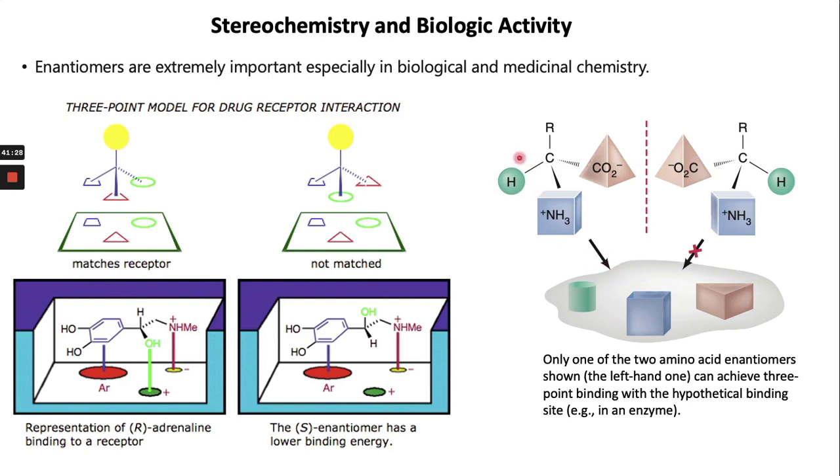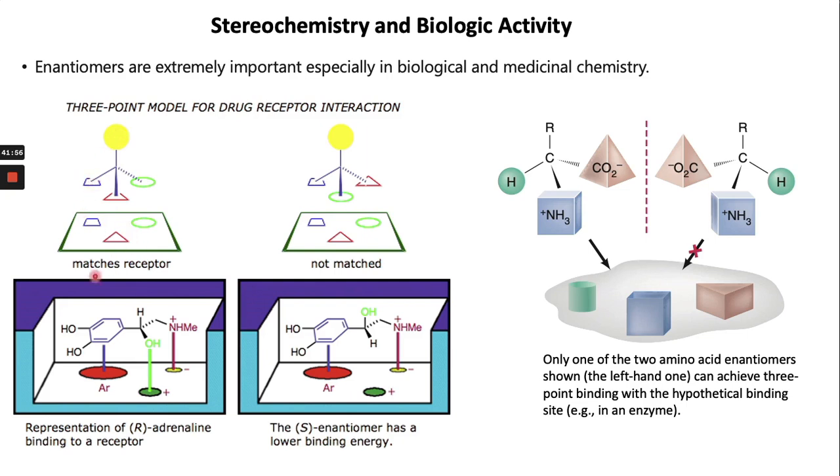Now we come to the second part of this lecture: stereochemistry and biological activity. The enantiomers are extremely important, essential in biological and medicinal chemistry. As you can see, in the 3-point model of drug-receptor interaction, this molecule has chirality, and these are different molecules.